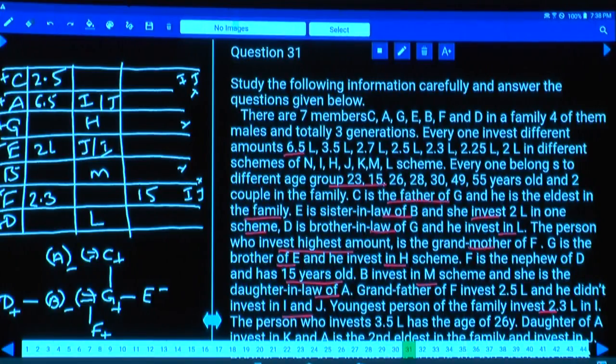Youngest person in I. Yes, fine. Youngest person of the family invested 2.3 lakh in L? That L is different and this is I. Now this I will be here. Who is that youngest person? F. Now this F invested how much? 2.3 in I.